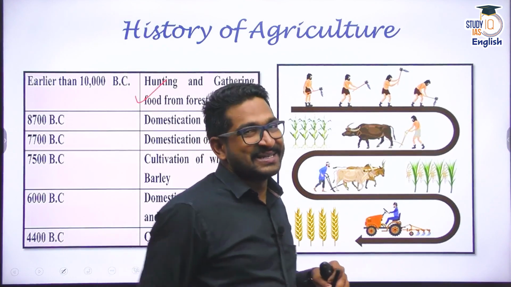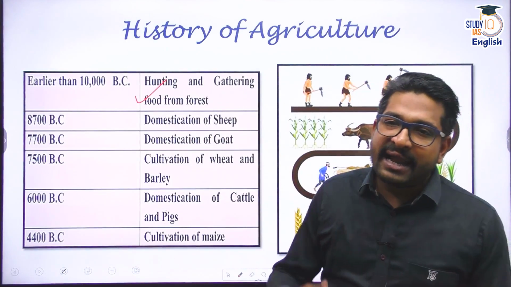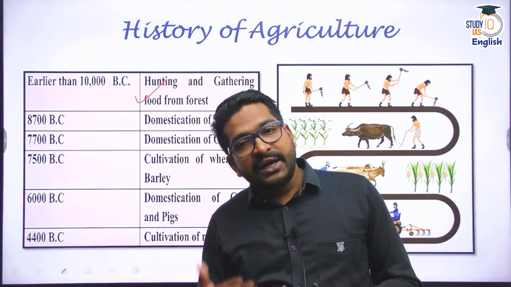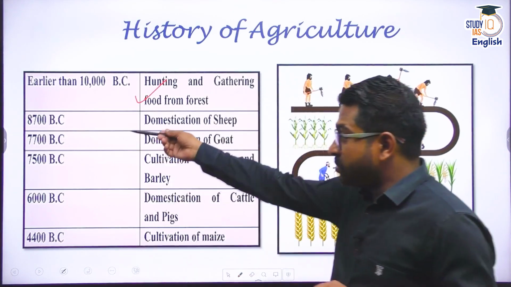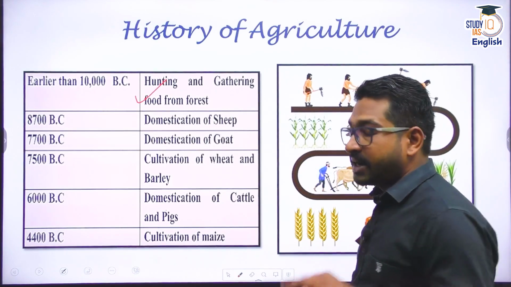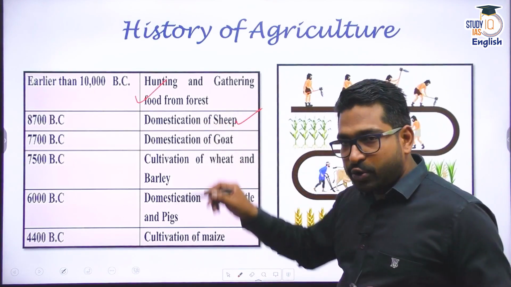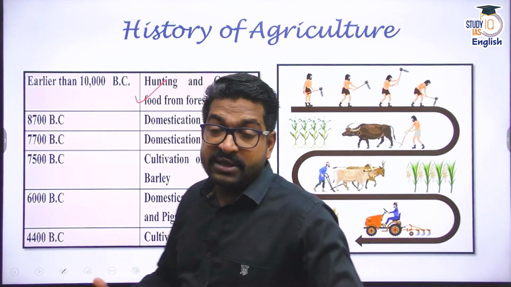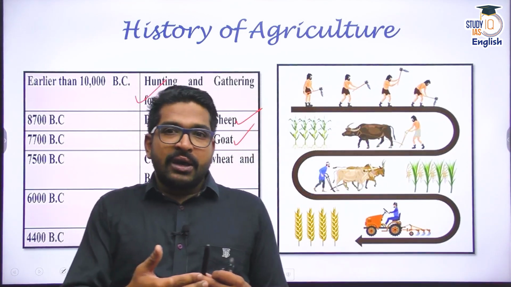The ancestors. Slowly and steadily, settled life began, right? And with that settled life, we started to domesticate animals first. Around 8,700 BC, we started domesticating sheep. We started domesticating goat. We started domesticating other animals. Then we realized that these animals can be used for a higher purpose.